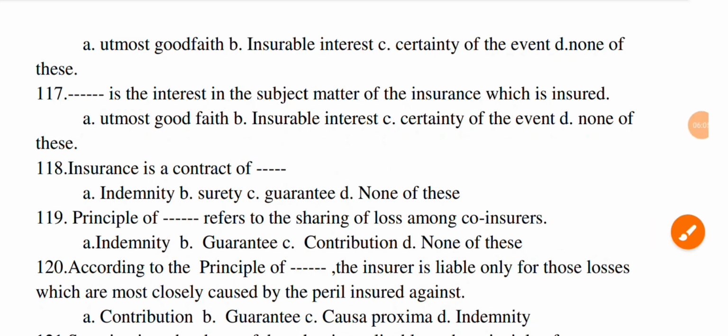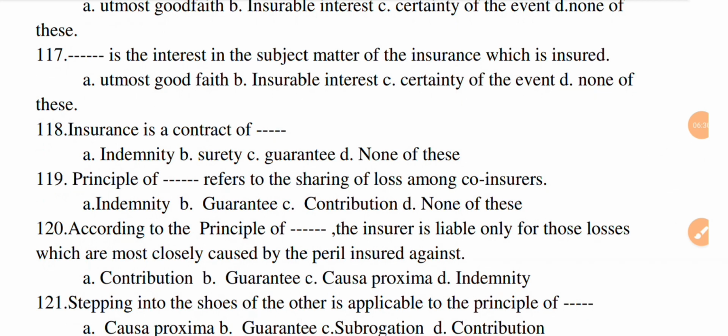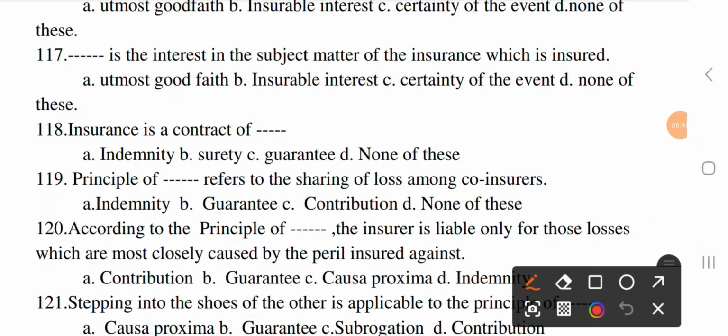The next question. Insurance is the contract of dash. Option A, indemnity. B, surety. C, guarantee. And D, none of this. The correct option is A, indemnity. The next question. Principle of dash refers to the sharing of loss among co-insurers. Option A, indemnity. B, guarantee. C, contribution. And D, none of these. The correct option is contribution.